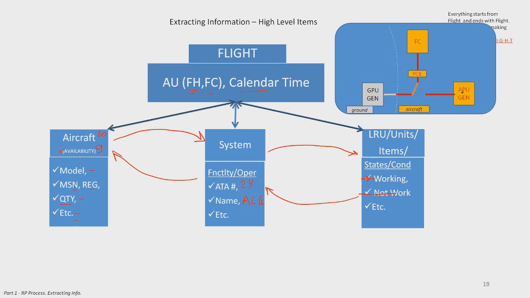The pilot turns on the APU, switches from GPU generator to APU generator, and we have a glitch. It can be a software, hardware, or electronic glitch. Within seconds, the pilot sees the message: fuel computer power problem.